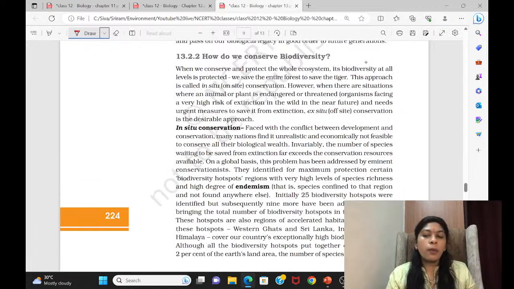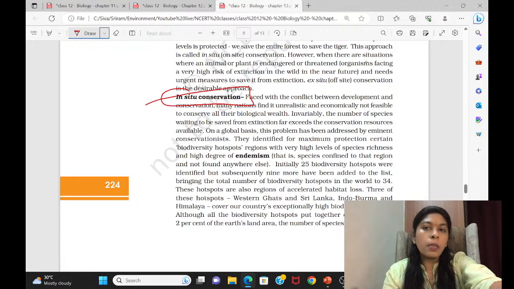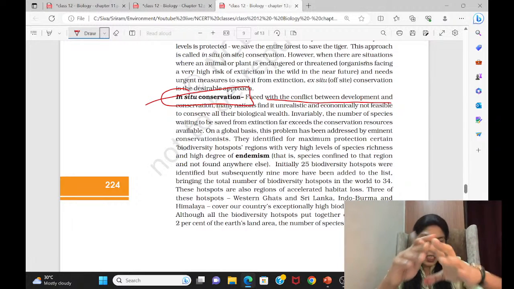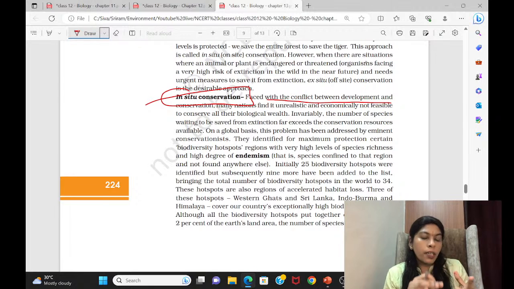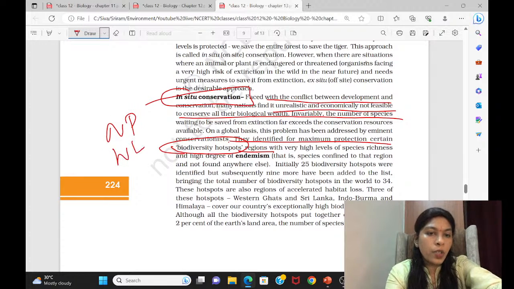How do we conserve biodiversity? Read everything. In this insight to conservation, not much information is there, but it will also be helpful information for you. So, in situ and ex situ. What is meant by in situ? It means inside, where that particular organism is living, because it cannot live outside. Endemic species which belong to that particular area will be conserved there only. That is called in situ.